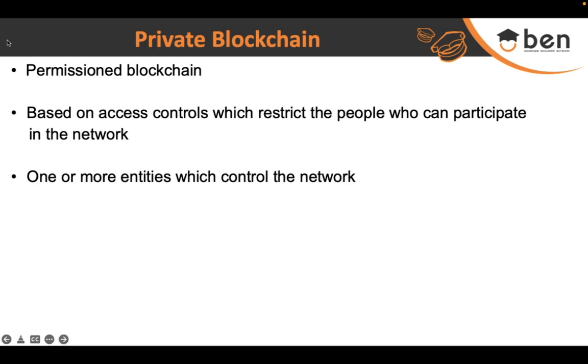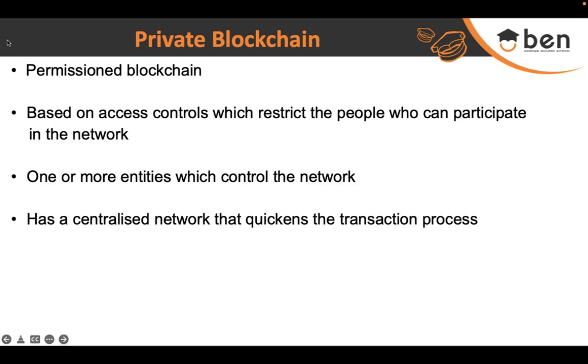So here it's not truly decentralized, because there is a central authority which is taking care of the whole system, the access control lists and the permissions within the system. This kind of blockchain is not truly decentralized, and it has a centralized network, but that centralized network is important because here we mostly talk about enterprise level blockchain.